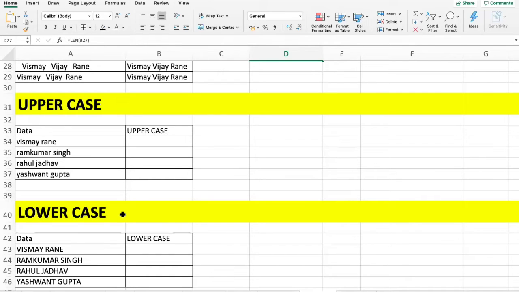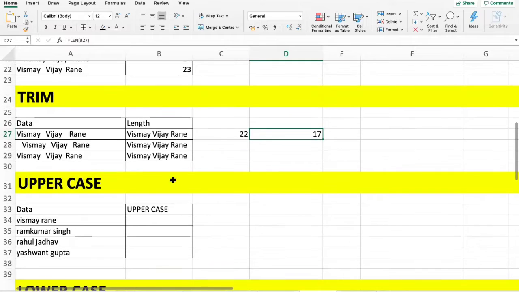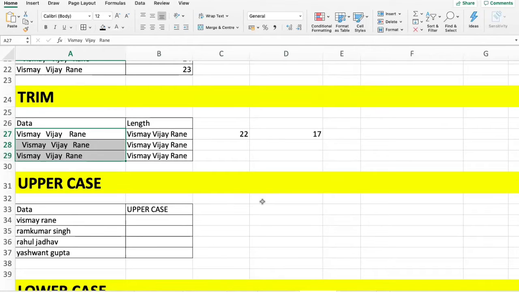Gupti, you want the explanation on the trim function again? Okay. So the trim function: if you have any extra spaces in a particular cell, trim removes all that extra space. Suppose this was the data, where the length was 22.